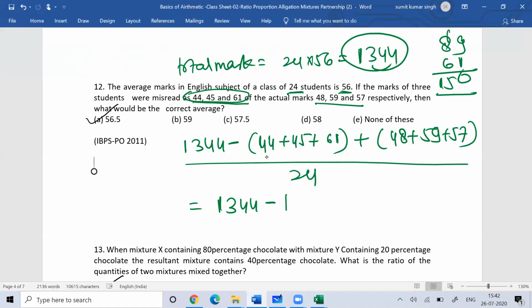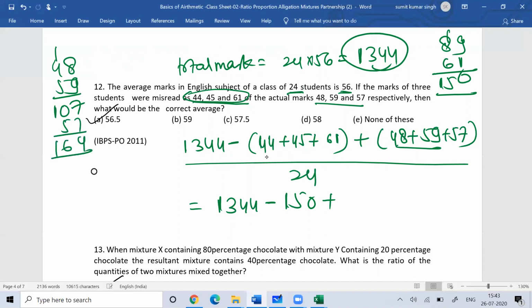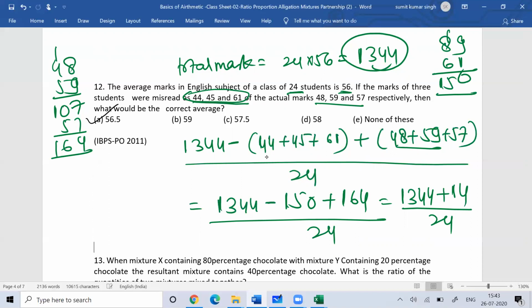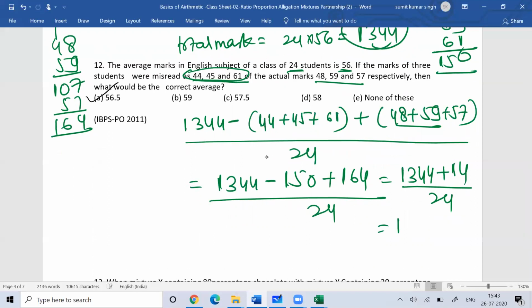So minus 150, and this plus this is 48 plus 59. This is 107 plus 57, this is 164. Actually 1344 plus 14 divided by 24. So how much will you get? 1344, this is 1358 divided by 24.